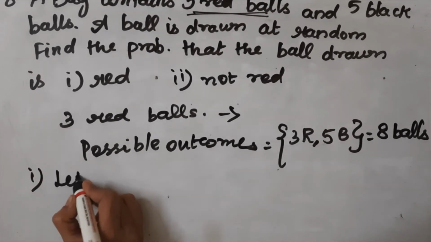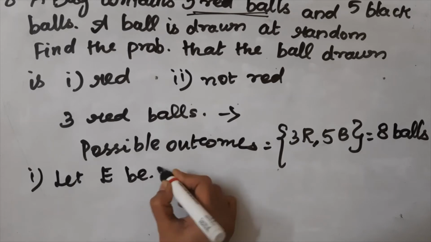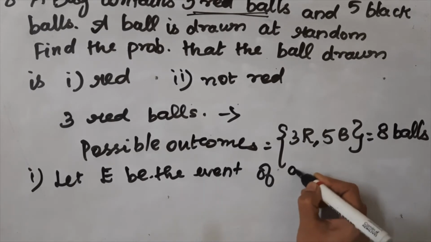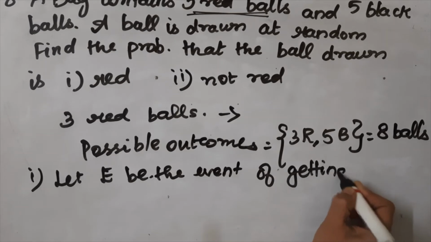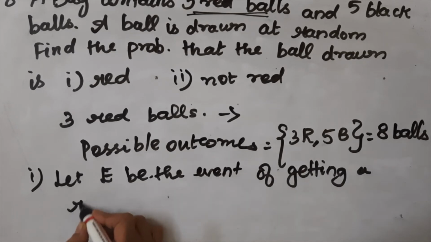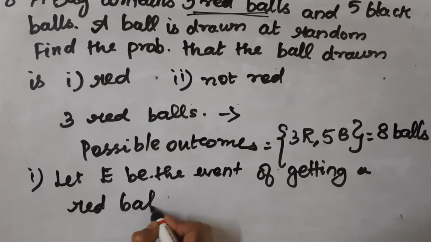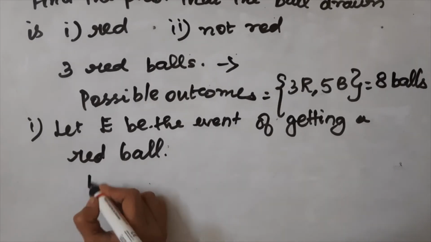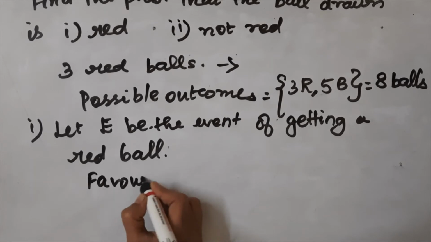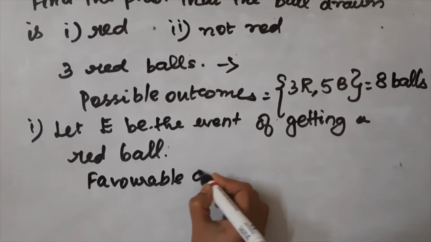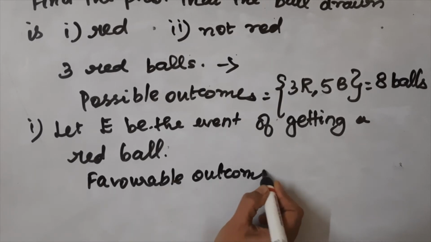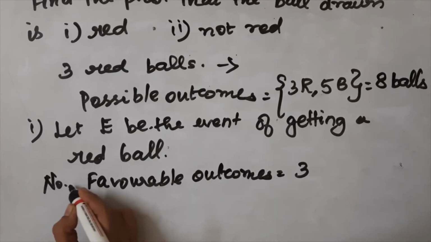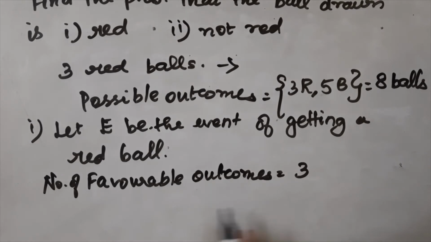So let E be the event of getting or drawing a red ball. Therefore, our favorable outcomes: there are 3 red balls, so the number of favorable outcomes is 3.